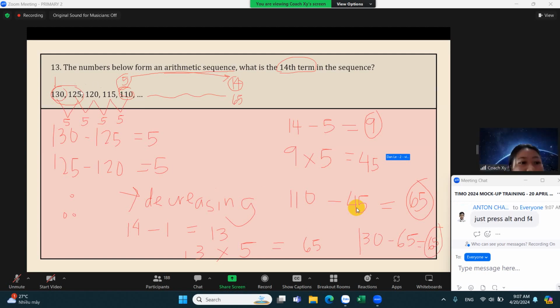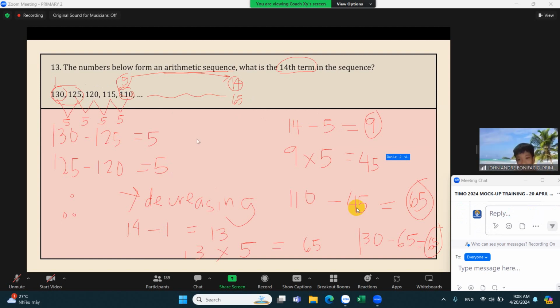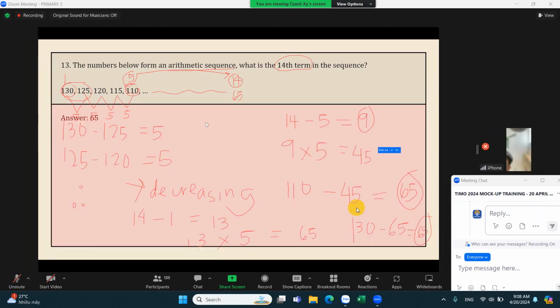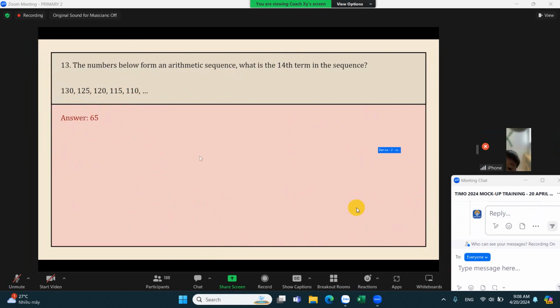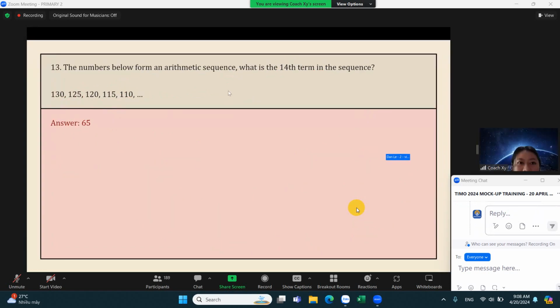You know what? You can start at any number as long as you know the steps. Okay? First, get the difference, multiply it to the common difference, and then subtract. Okay, now let's go to number 14.